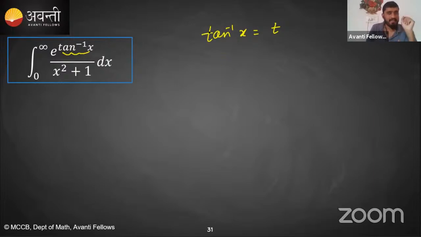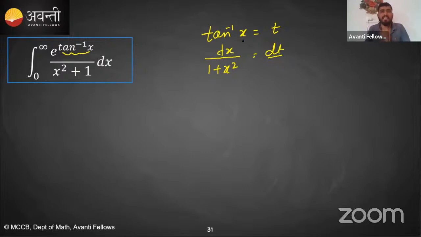Now tell me the differentiation of tan inverse x with respect to x. Differentiation of tan inverse x is 1 upon 1 plus x square, which is equal to dt by dx. So if you cross multiply, this dx will be going here. Yes or no?